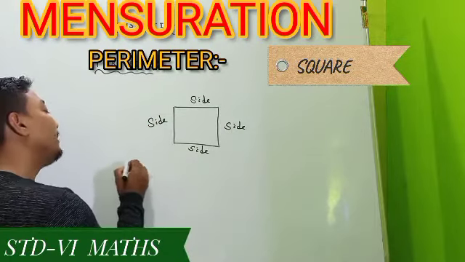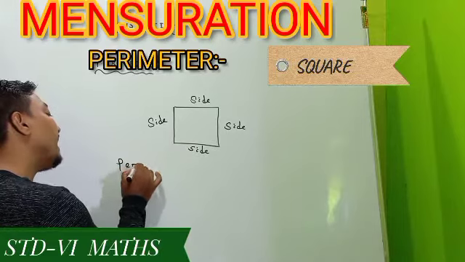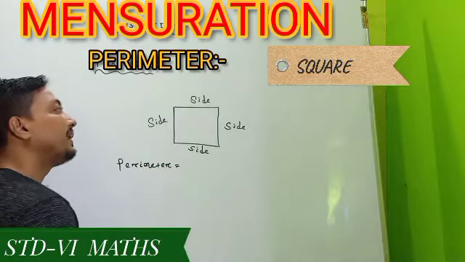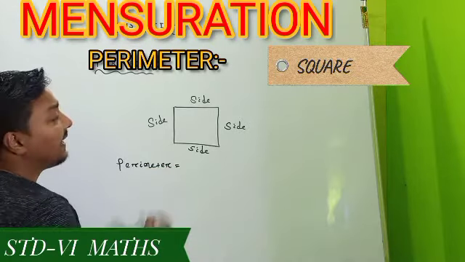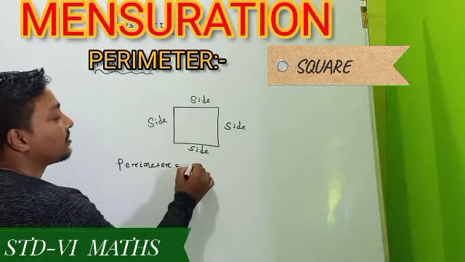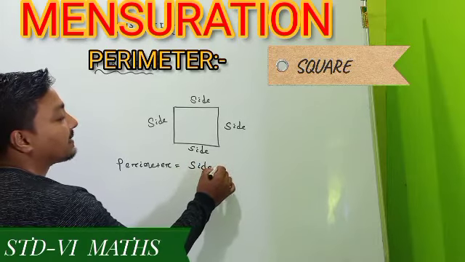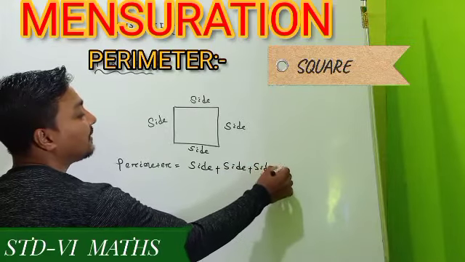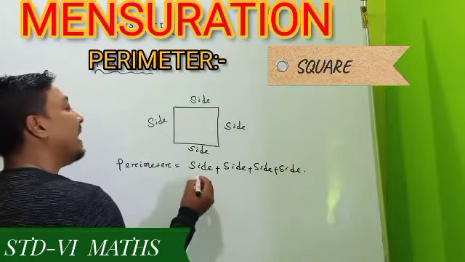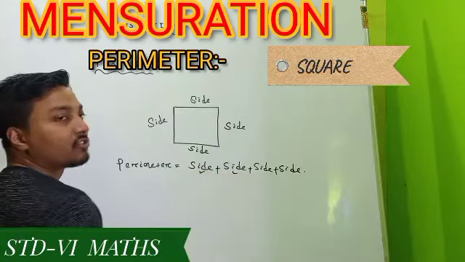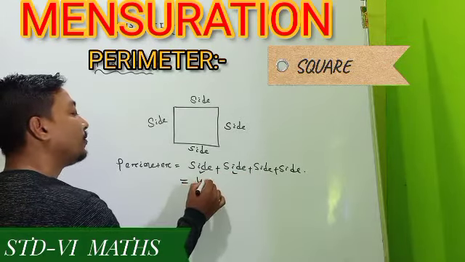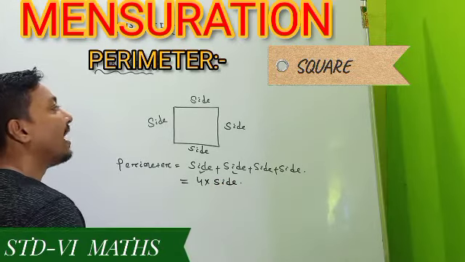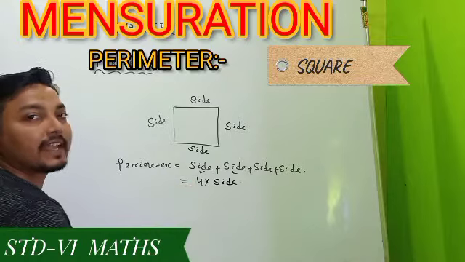And whenever I ask you to find its perimeter, as it is a polygon, everyone knows that in a polygon the perimeter formula is the sum of its sides. Here this figure has 4 sides, so one can write side plus side plus side plus side. Adding the same number 4 times is the same as multiplying that number by 4. So the perimeter formula of a square is 4 into side.